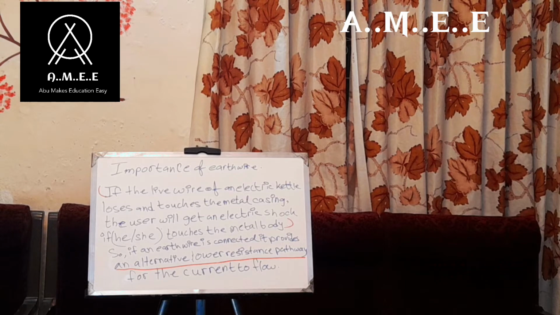It's because if you write till this part, is the livewire of an electric kettle or of an electrical kettle. It's better to say an electric kettle than an electrical kettle. Even though both are the same, electric kettle sounds more classy.